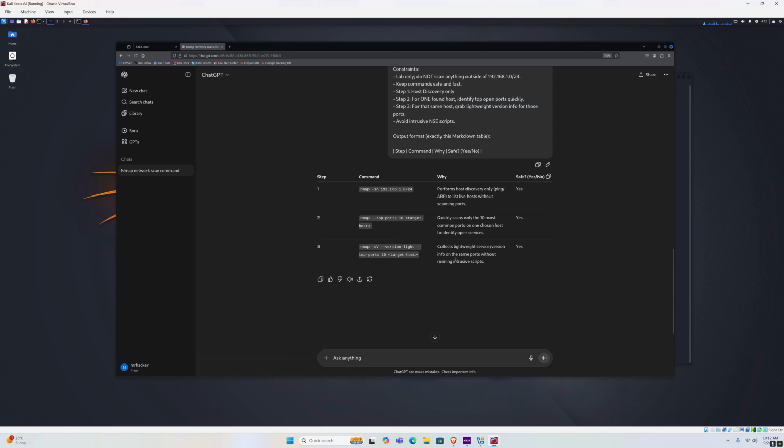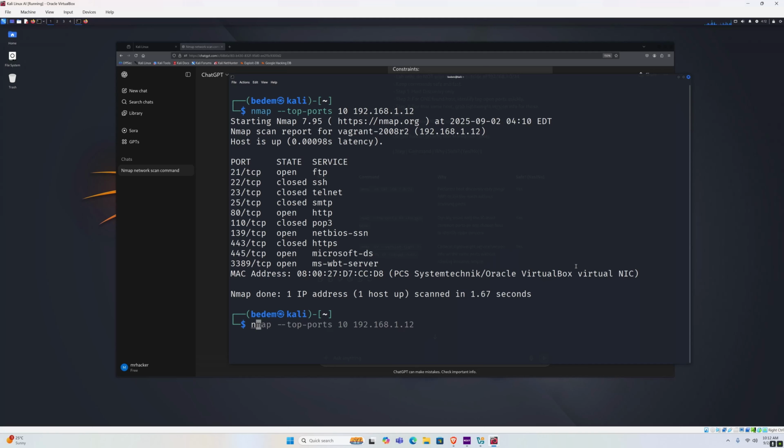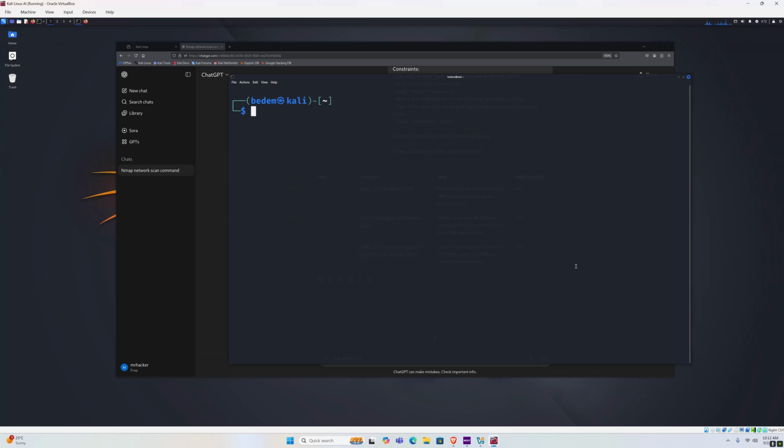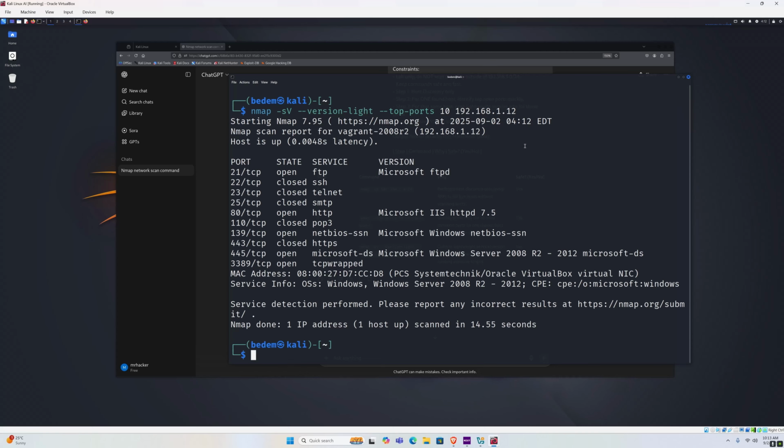Alright, so let's type it in. Nmap -sV. Let's first clear the screen so we can see everything better. Nmap -sV --version-light --top-ports, we also use the 10 ports, and I will type my Metasploitable 3 IP address. Press enter. This command might take a few seconds longer to finish since we're using the -sV flag, but nonetheless it shouldn't take too long to finish, so let's just wait for it to complete.